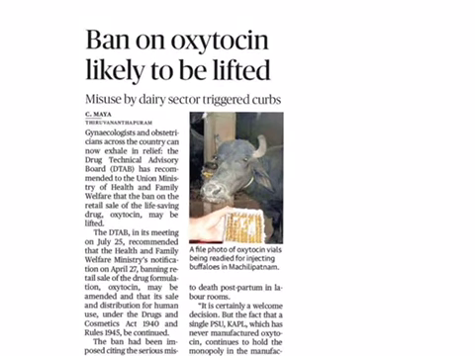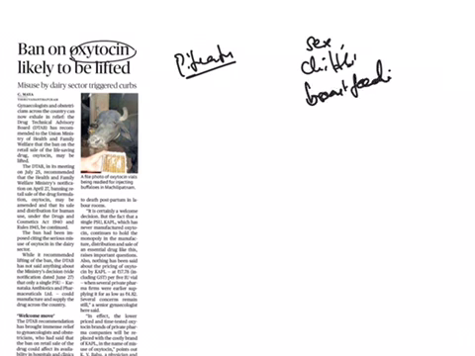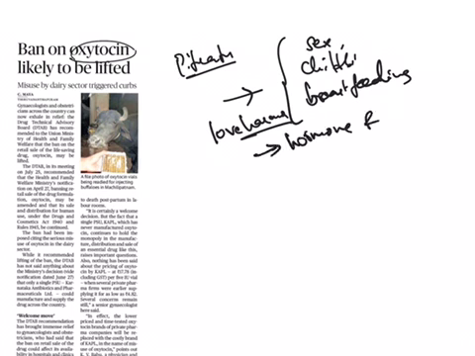Our first article is ban on oxytocin likely to be lifted. What is this oxytocin? Oxytocin is a hormone that is made in the brain and it is secreted by the pituitary gland during human bonding activities like sex, childbirth or breastfeeding. During these actions, this hormone will be released. So this is also called the love hormone, and this hormone acts both as a hormone as well as a brain neurotransmitter.